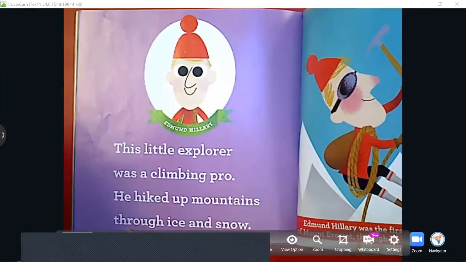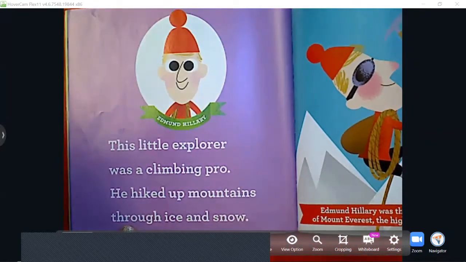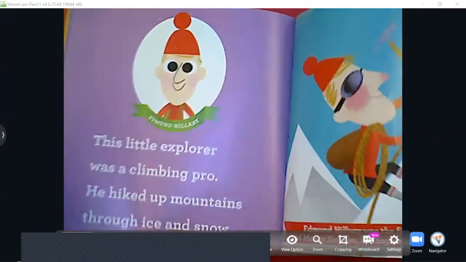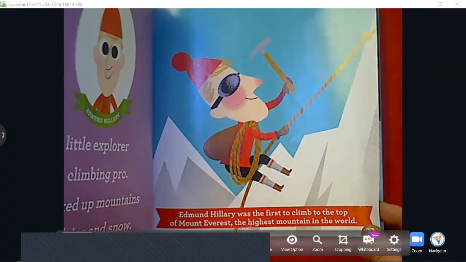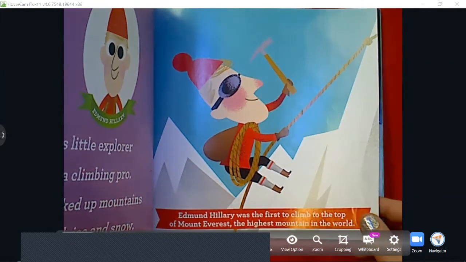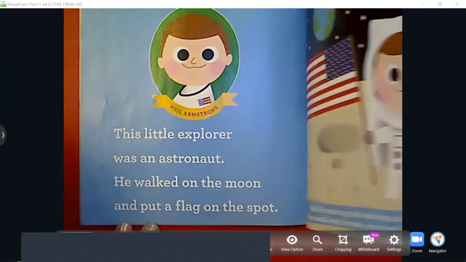This little explorer was a climbing pro. He hiked up mountains through ice and snow. Edmund Hillary was the first to climb to the top of Mount Everest, the highest mountain in the world. So you can explore the mountains.